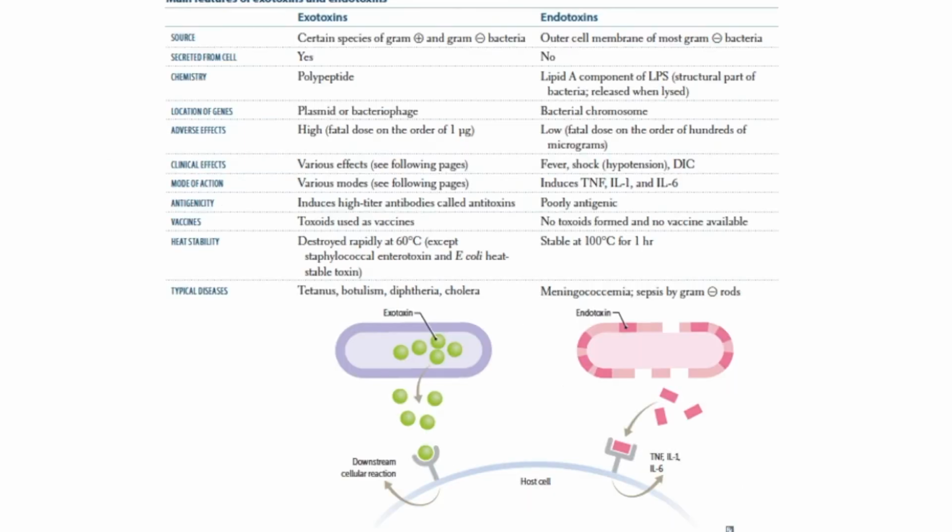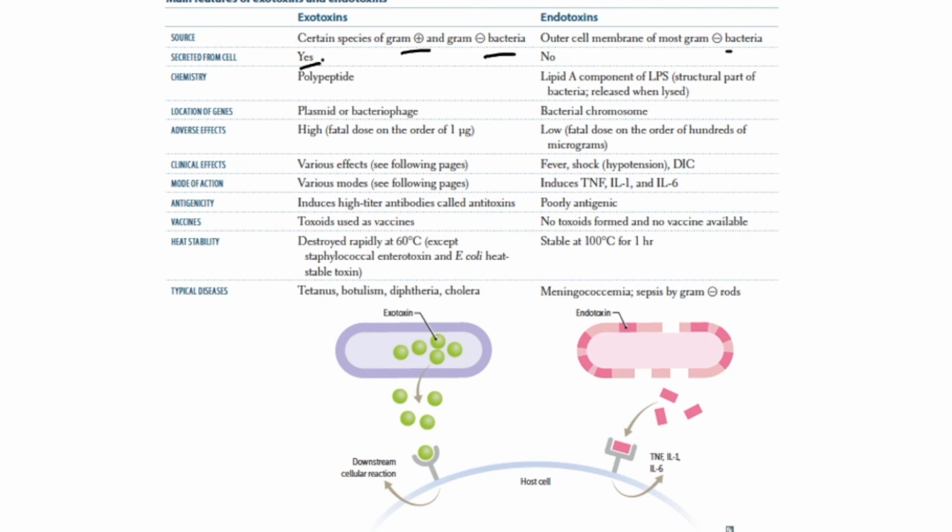Okay, next is, what are the differences between exotoxins and endotoxins? It is now very easy to remember after going through the exo and endotoxins in depth. See, exotoxin is produced by both gram positive and gram negative bacteria, but endotoxin is peculiar to gram negative bacteria.